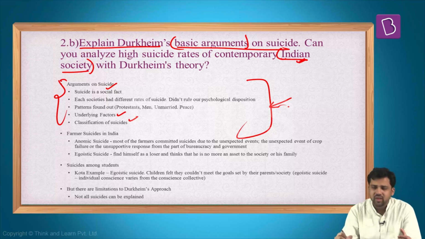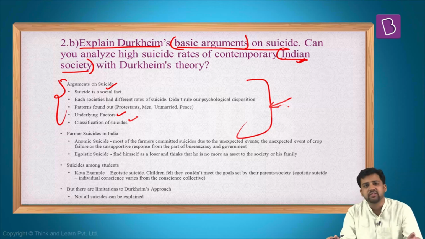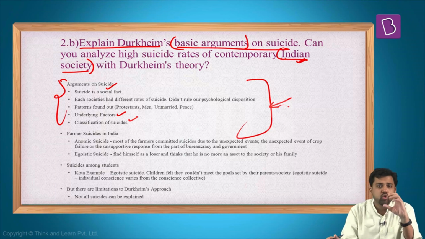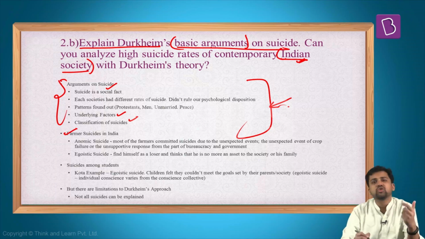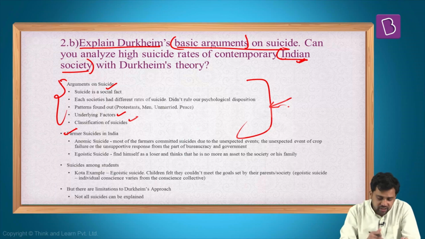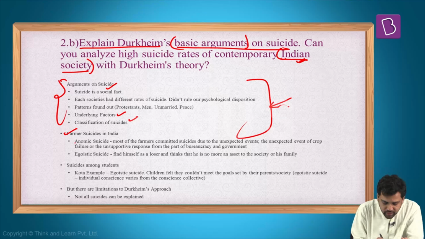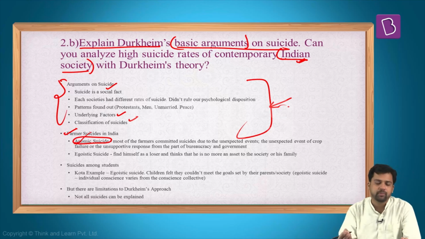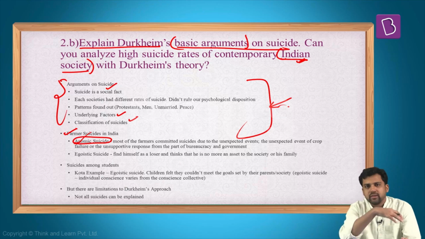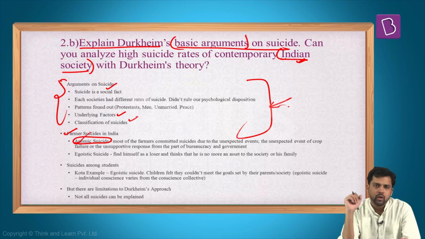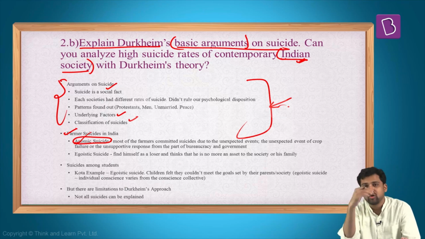Now, the next part: do we have certain learnings, or can we apply Durkheim's classification or findings to contemporary Indian society? To some extent, we can use it. For example, farmer suicide in India. We can understand farmer suicide in India using Durkheim's approach. Some of the farmer suicides can fall under the criteria of anomic suicide. Now, what is an anomic suicide? Something unexpected happens. So there is weakening of some sort of regulation. You might be in a situation of anomie. It can lead to prevalence of suicides.